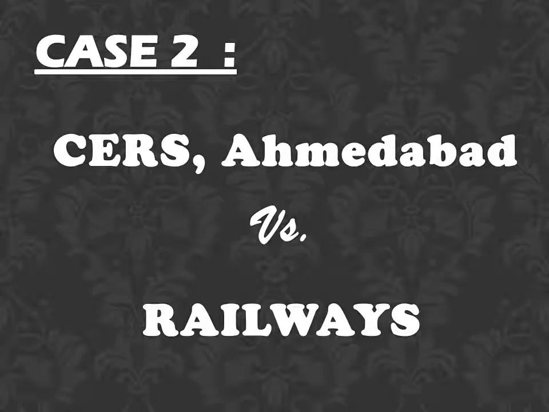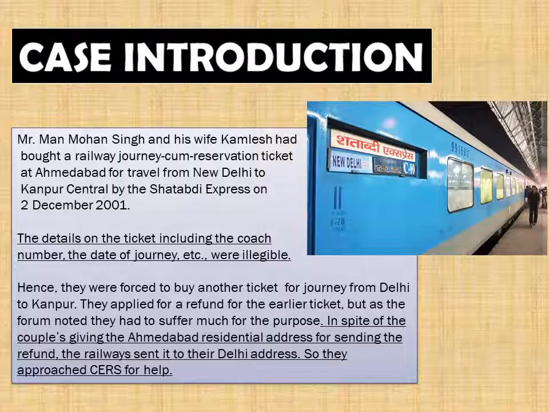So, this is the next case, case 2. CERS is Consumer Education and Research Society, Ahmedabad versus the Railways. So, moving on with the case introduction, Mr. Manmohan Singh and his wife Kamlesh had bought a railway journey cum reservation ticket at Ahmedabad for travel from New Delhi to Kanpur Central by the Shatabdi Express on 2nd December 2001. However, the details on the ticket were illegible.